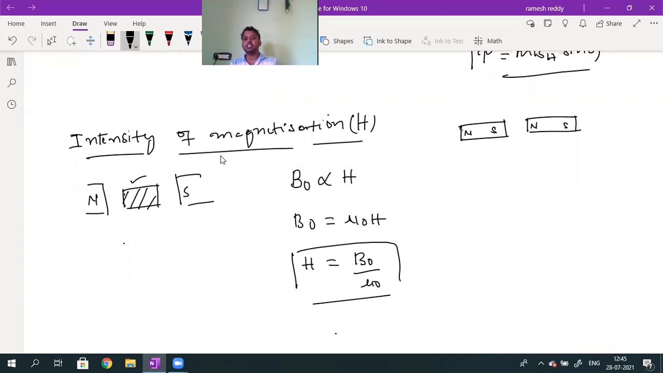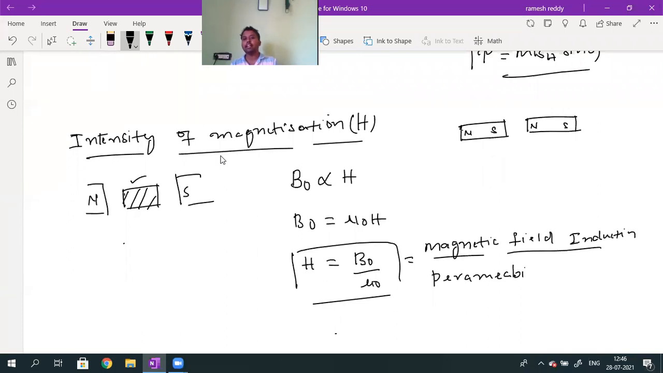Intensity of magnetization is the ratio of the magnetic field induction to the magnetic permeability. What is the B naught value? B naught is called the magnetic field induction. Magnetic field induction divided by mu naught. What is mu naught? Permeability. What is permeability?